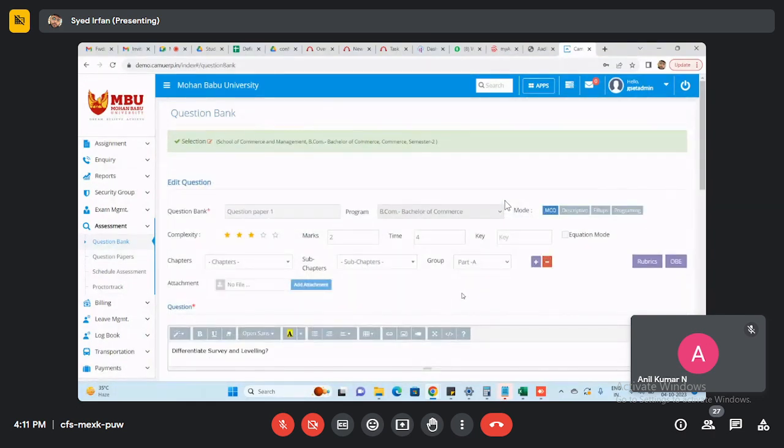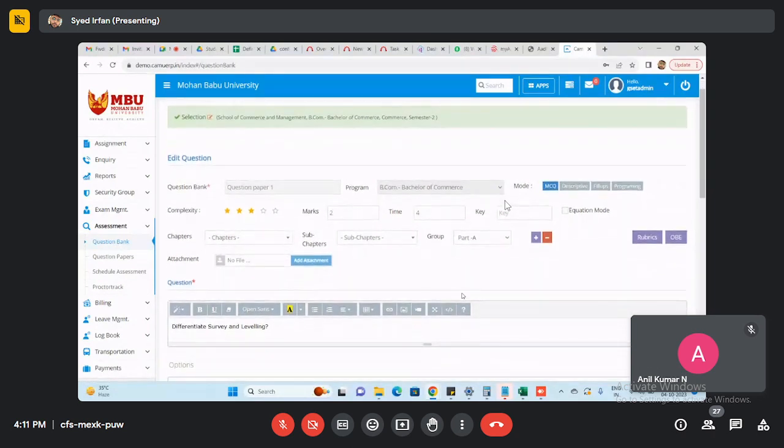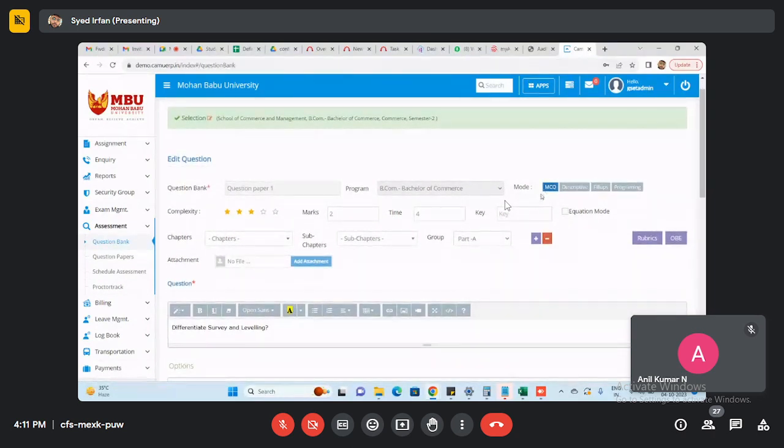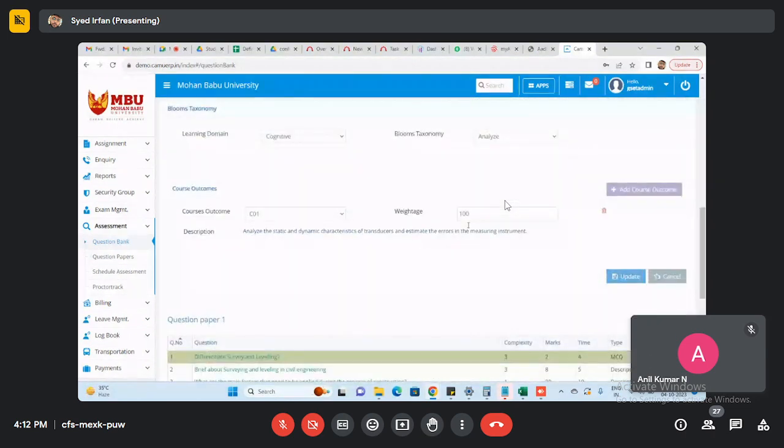Sir, I hope everyone knows about this. In the question paper, we have multiple modes of examination: MCQ, descriptive, fill in the blanks, program, everything is there. Then complexity, and the group also needs to be mentioned here. Here I click the OBE, and we mention that we enable Bloom's taxonomy and course outcomes.